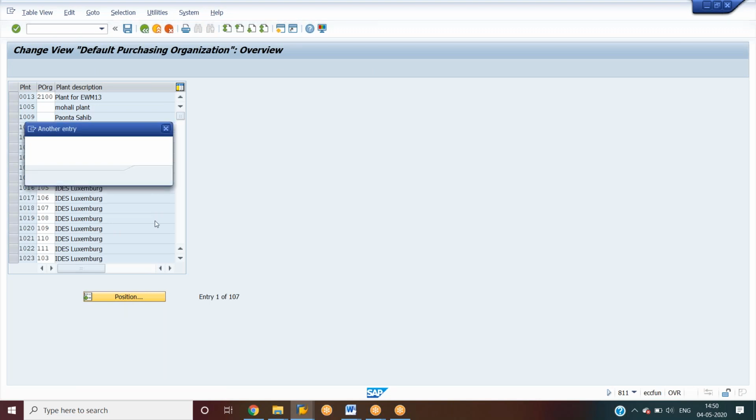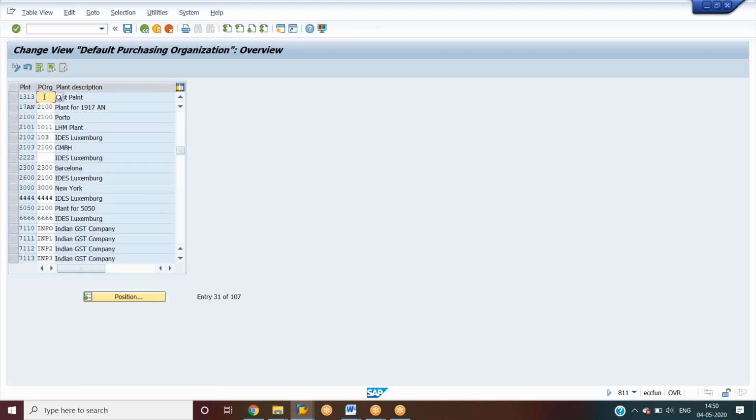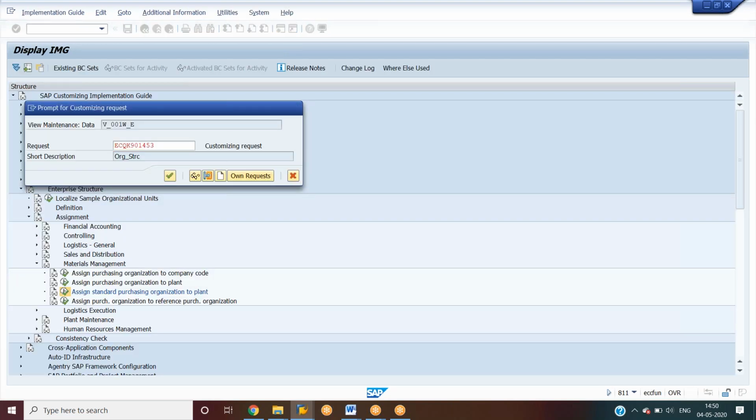Then after we need to click position. We have to check for our plant and give the purchasing organization. Click enter and save.